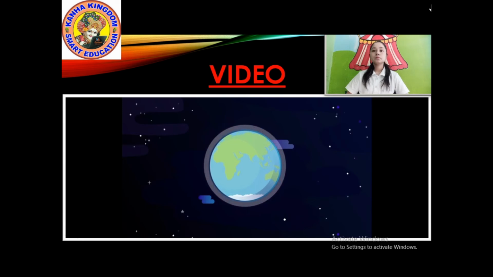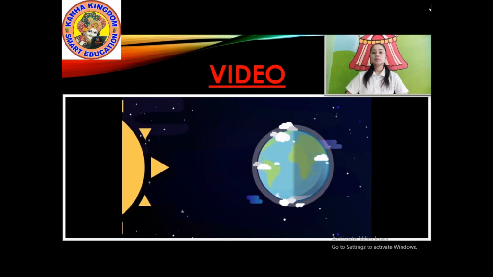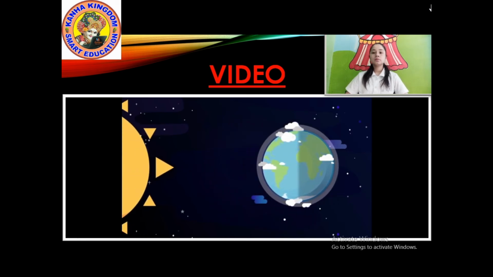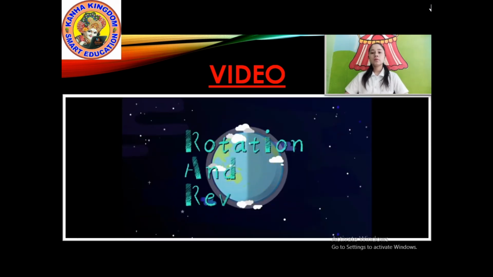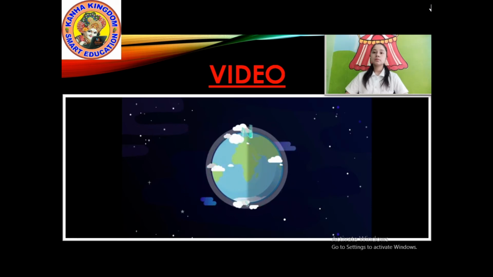The vast Earth that we live on appears to be stationary, but in fact, it is constantly moving. Every day, the Earth spins around once on its axis, moving from west to east. This movement of the Earth is called rotation. The rotation of the Earth is what creates day and night, and allows us to see stars rise and fall. Rotation and revolution.